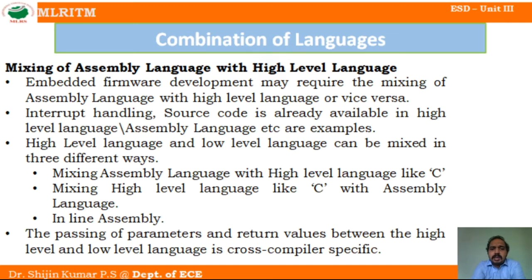One is mixing assembly language with high level languages like C, the next is mixing high level language with assembly language, and the third is inline assembly. The passing of parameters and return values between the high level and low level languages is cross compiler specific. Once again, this combination is controlled by the cross compiler.